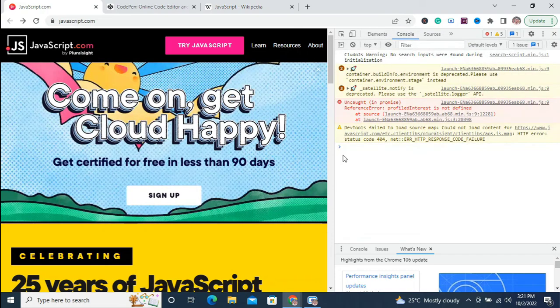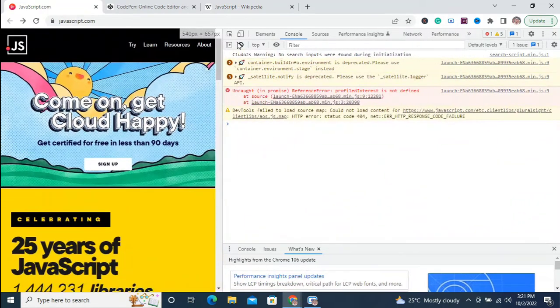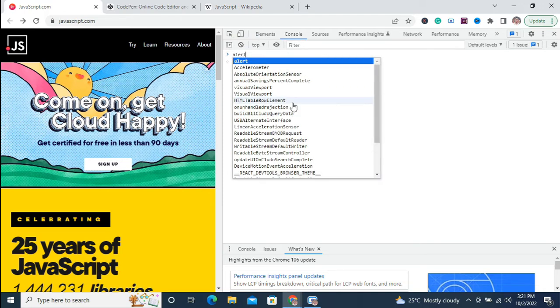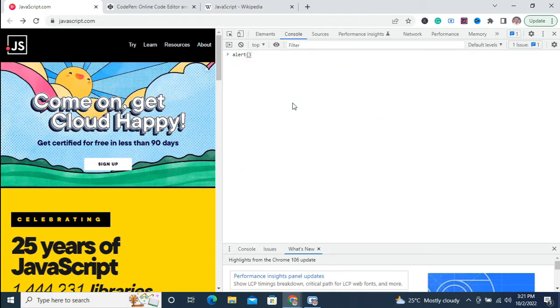So you just go to console. If I expand this and clear this, that means we can start writing JavaScript straight away here. For example, if I write alert, like so, that is going to work fine.